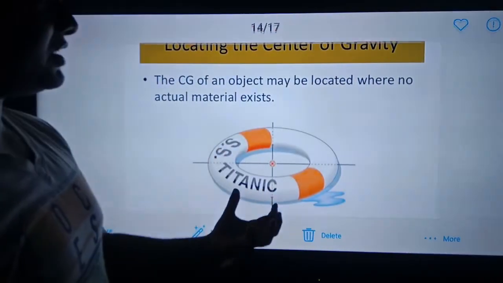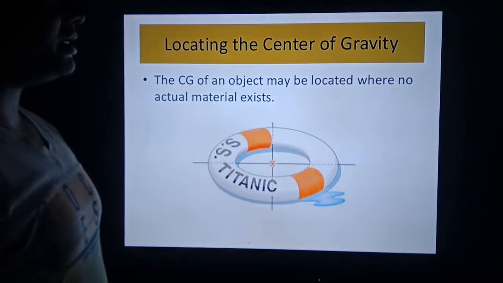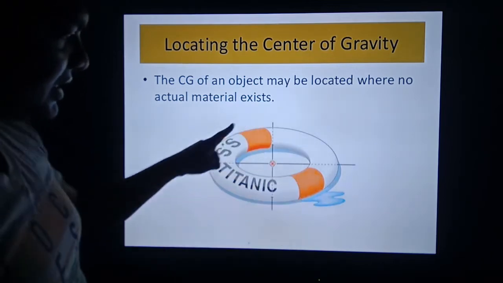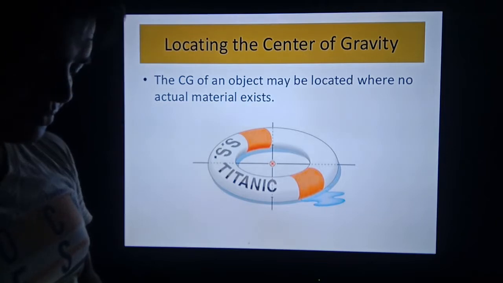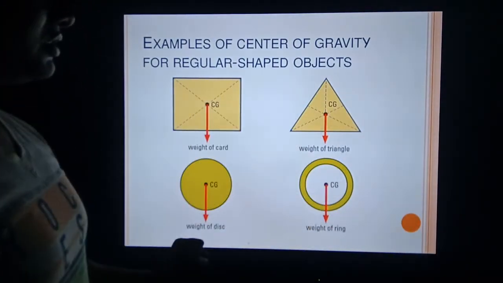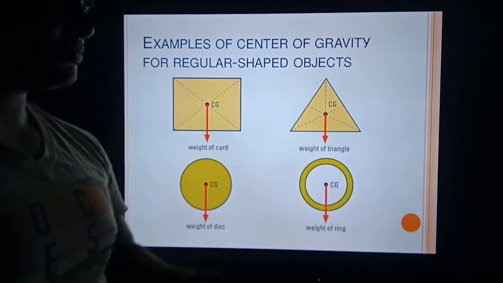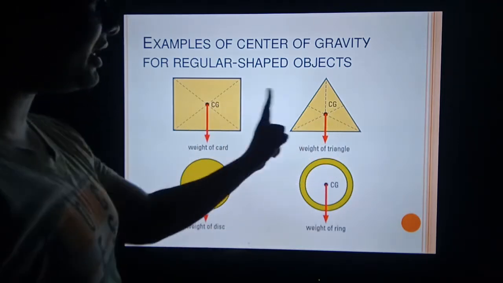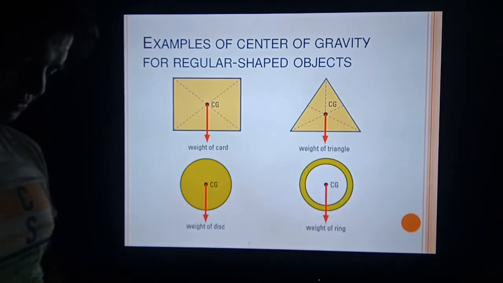Now, where would the center of gravity be located? The center of gravity may be inside the material of the body or outside the material of the body. Suppose in this diagram, the center of gravity is outside the material of the body. In another example, suppose these are four solid bodies: solid triangle, solid cube, solid sphere and solid ring. In these three bodies, the center of gravity will lie inside the material, but in the ring, the center of gravity is outside the material of the body.